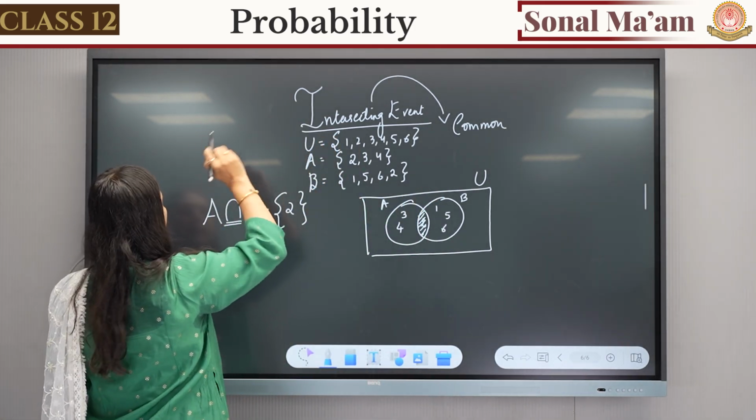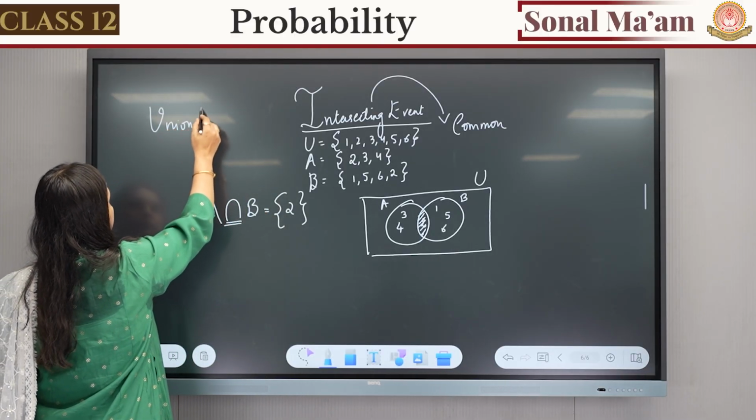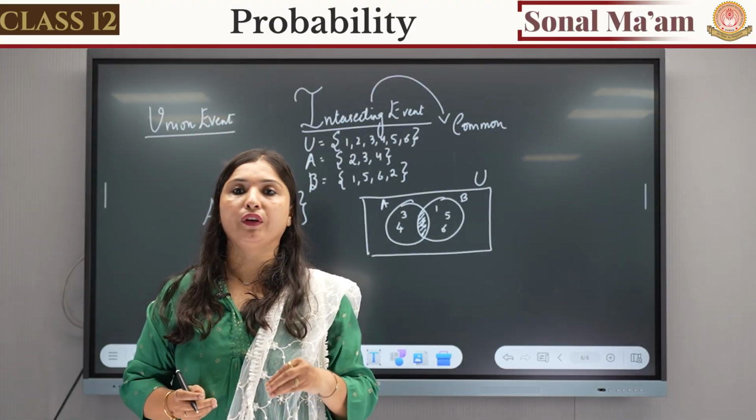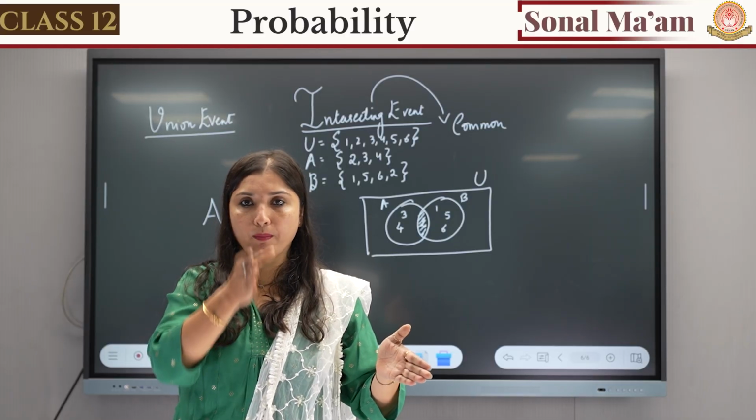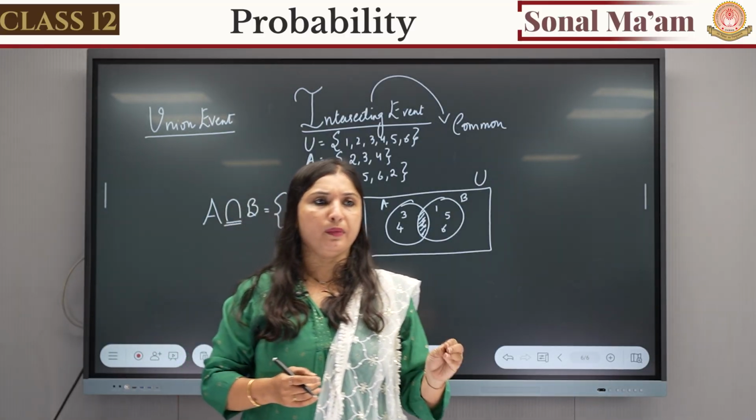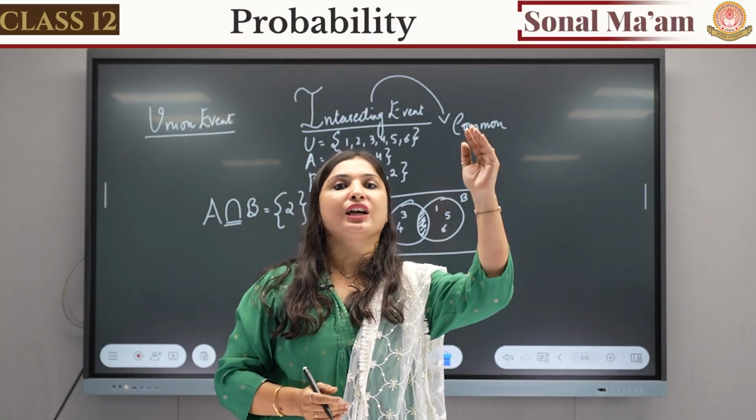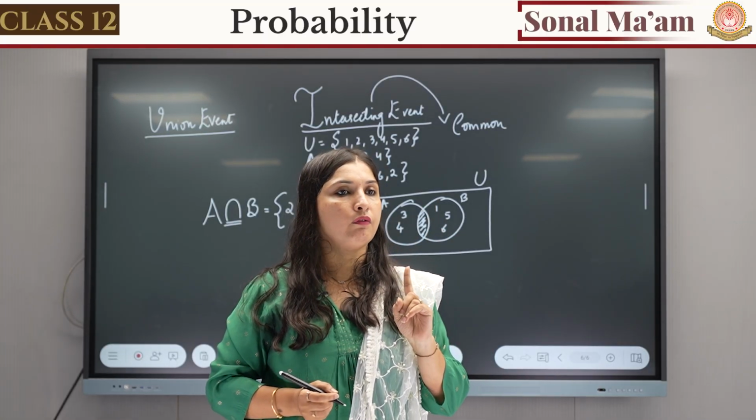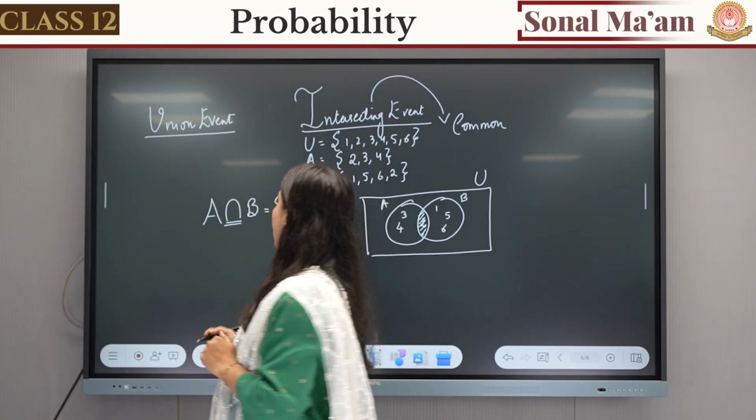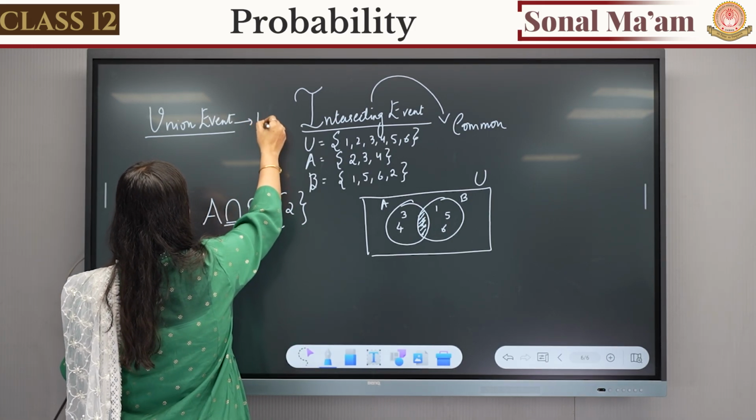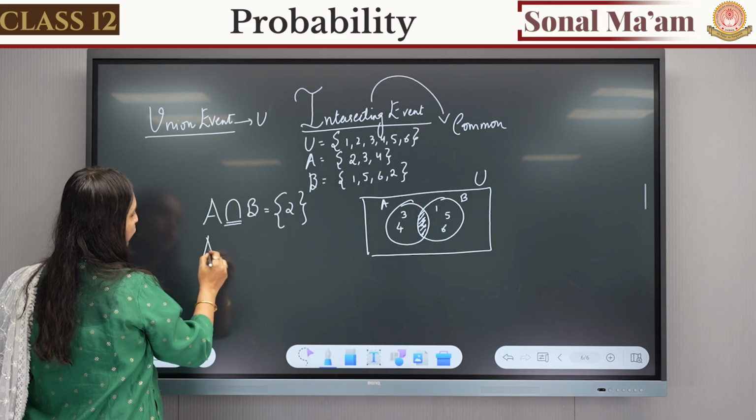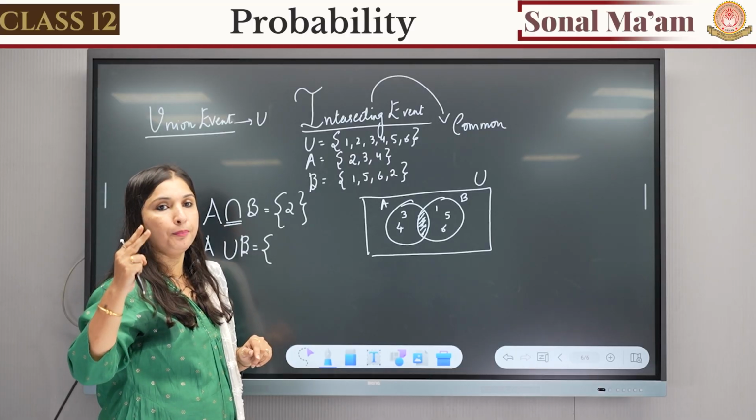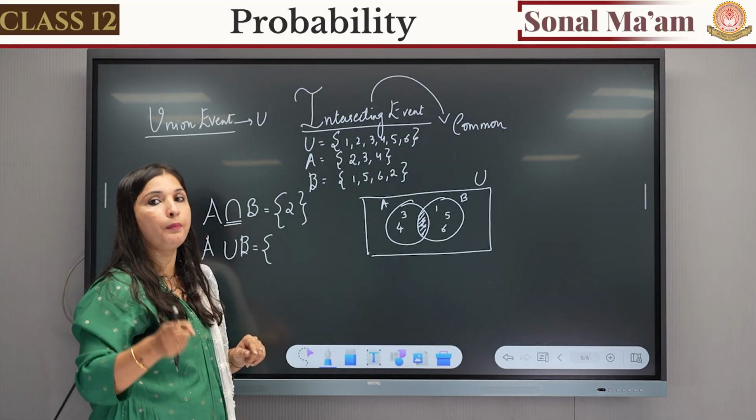Now, with the same example, I will teach you what is union event. Chalo, we have the same example and we will continue with union event. Intersecting is what is common. Union events are those elements which are there in A also, which are there in B also, and what is common too, but we have to write it only once. We don't have to repeat it. Okay, so we denote union event as U. When we write A union B, we have to write A also, B also, common also, but we don't have to repeat it.